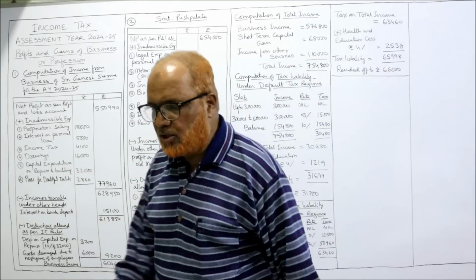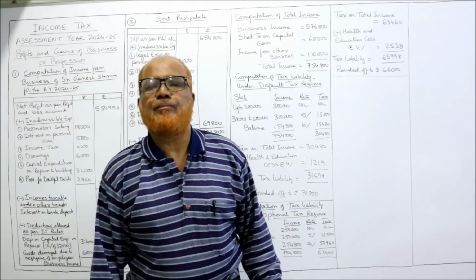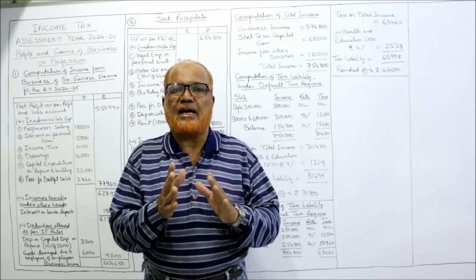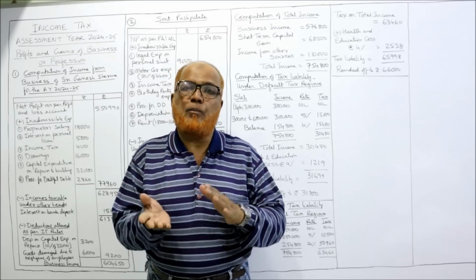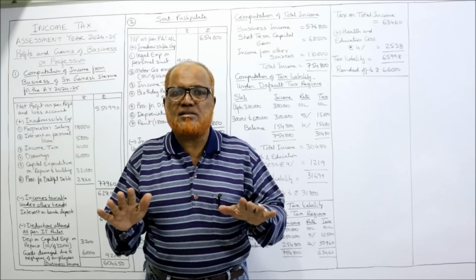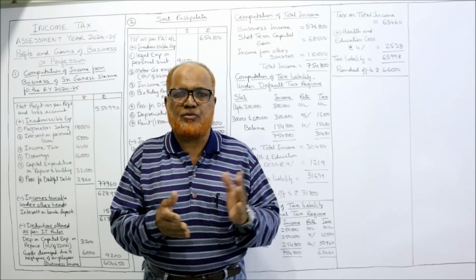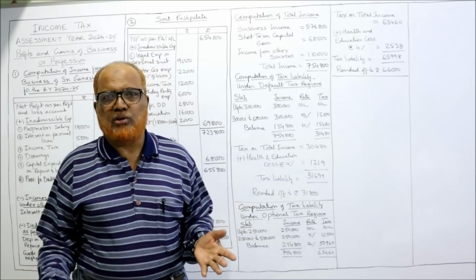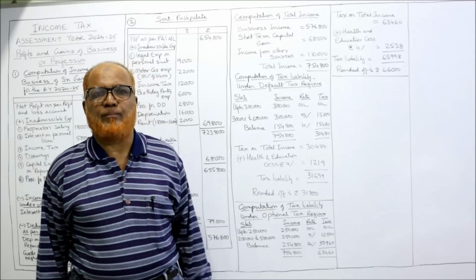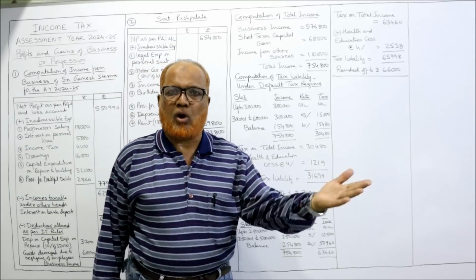It is also asking you to calculate the tax liability, but it has not specified whether we have to apply the default tax scheme or the optional tax scheme. Optional means old, because the tax rates are different for the default tax scheme and the optional, right? So we calculate both because nothing is specified in the problem. In examination, it will specify whether we have to apply default or optional.